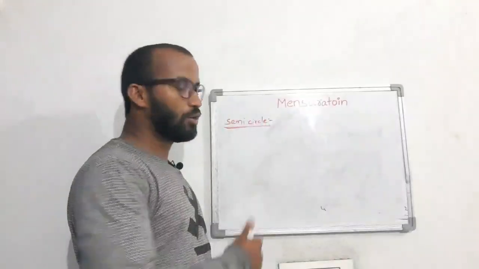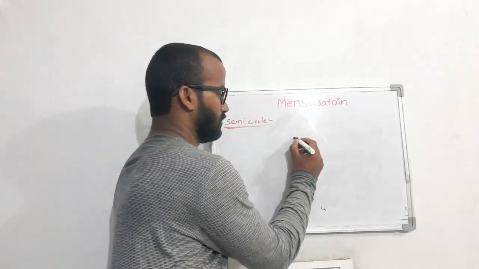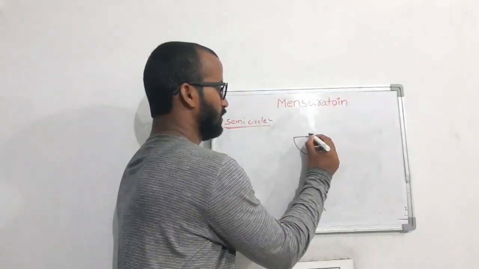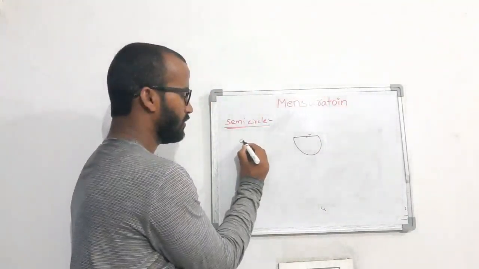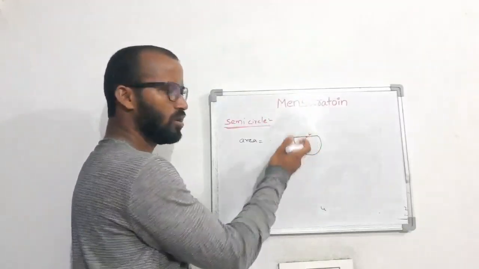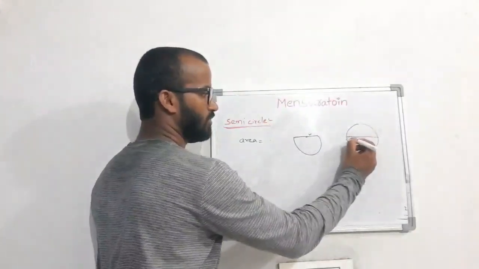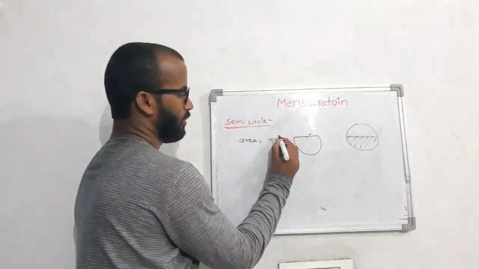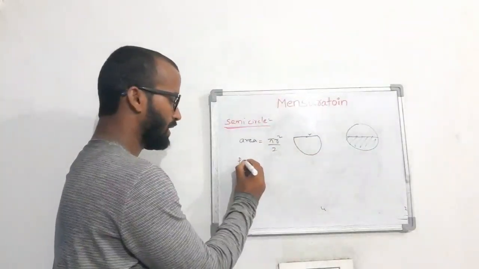Now we are going to find the area and perimeter of a semicircle. This is the semicircle with radius r. Okay, what is the area formula? The area formula of a circle is what? Pi r square. So full circle is pi r square, which means half circle is how much? Pi r square by 2. This is the area. What about the perimeter?